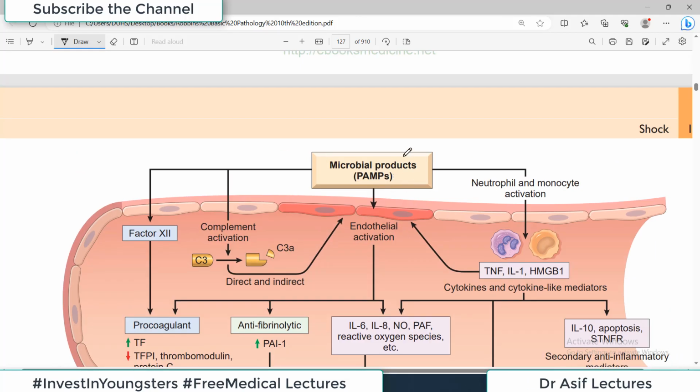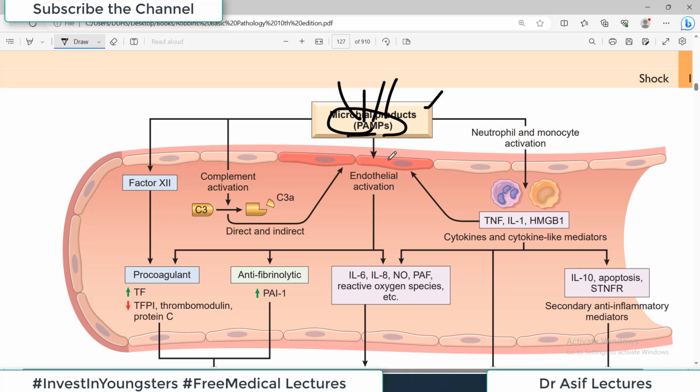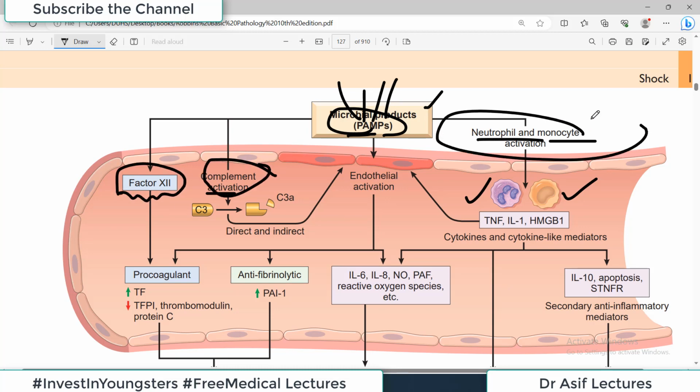The whole story begins with the PAMPs. So this is a microbial organism, a microbial product, pathogen associated molecular patterns. If these enter your body, they are identified by the immune system. And you see these are the neutrophils, and then there are monocytes. They are activated: neutrophil and monocyte activation. The complement system is activated, and the coagulation pathways are activated. So when these three systems are activated, also the endothelial activation, because of endothelial activation there will be leakage, and vascular leakage is a key characteristic feature of shock.